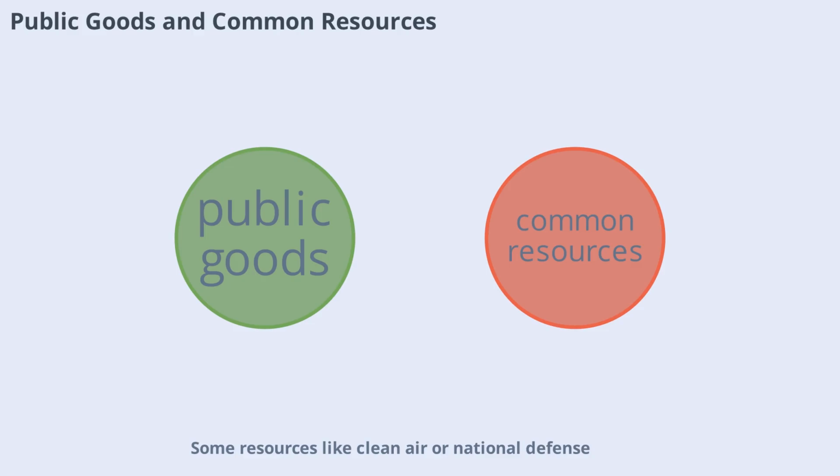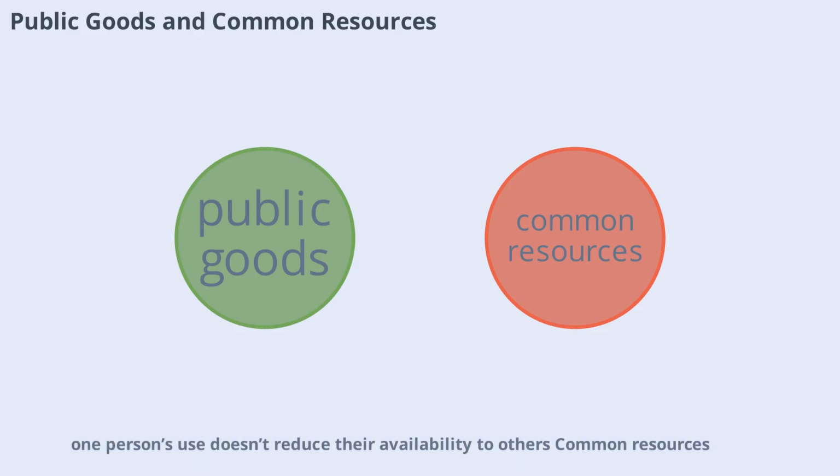Some resources, like clean air or national defense, are considered public goods. They're available to everyone, and one person's use doesn't reduce their availability to others. Common resources, such as fisheries or public parks, are accessible to all but can be depleted if overused. Managing these resources requires collective action and careful regulation to prevent problems like the tragedy of the commons, where individuals acting in their own interest harm the group as a whole.